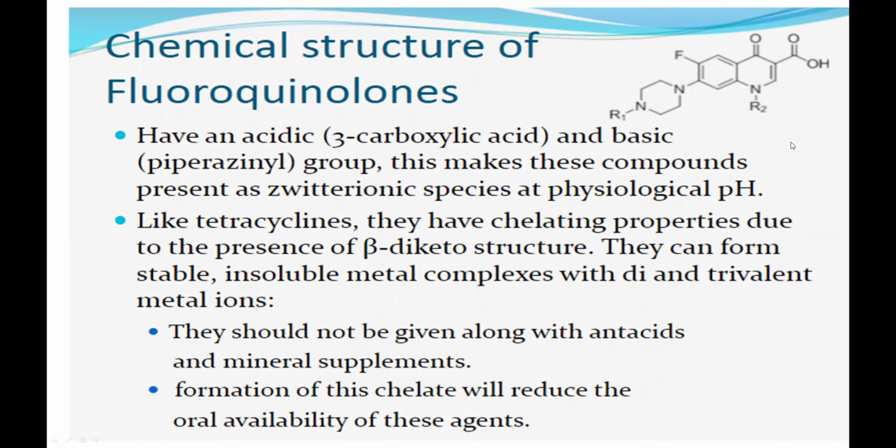At the physiological pH, your carboxylic acid will be O minus and your piperazine will be N plus. So they will always exist as a zwitterion species. Like tetracycline, they also have a chelating property. Why do they have a chelating property? If you see in the structure, you got a beta carbonyl compound, a beta diketo structure.